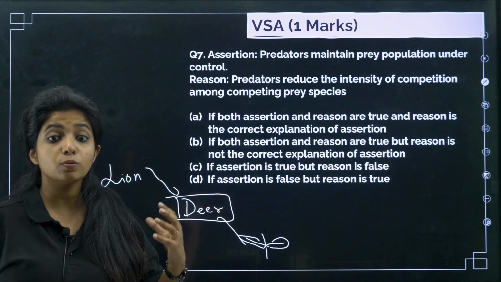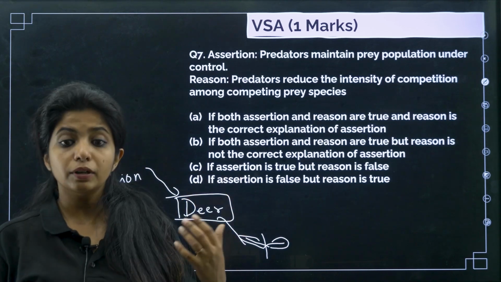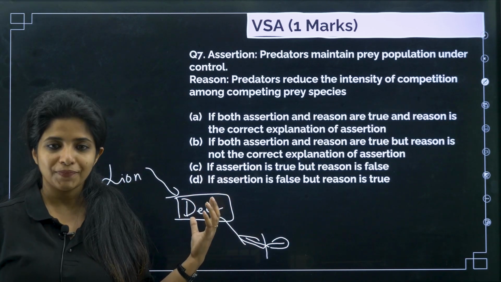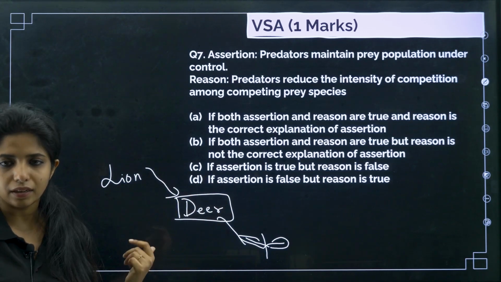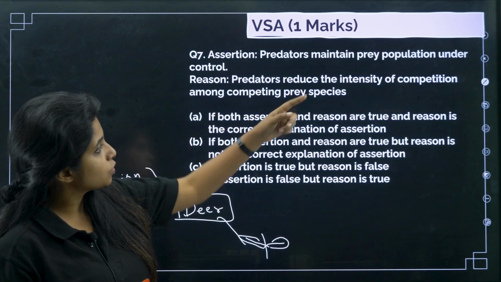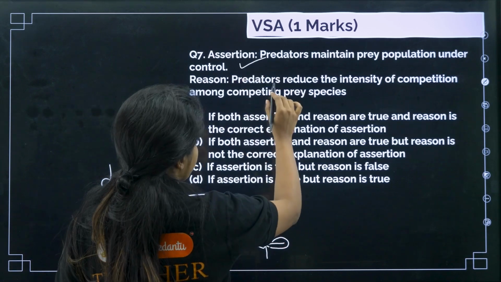The rest of the ones which have the potential to reproduce will keep on reproducing. Okay, they will leave them. The weak ones are easy to target, so better kill them. Why eat the others, right? So predators maintain prey population under control, that is true.